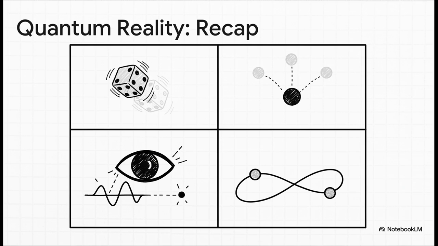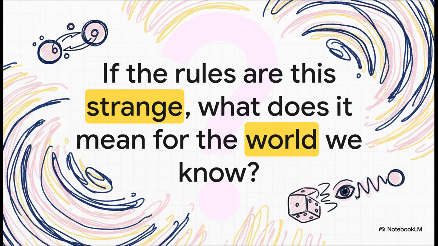And finally, things that seem totally separate can actually be deeply connected as part of a single, unified system, no matter how much space is between them. And that leaves us with a huge, lingering question, doesn't it? We walk around in this solid, predictable world where logic works and things make sense. But we now know that all of it is built on this bizarre quantum foundation of pure chance, ghostly connections, and maybes. So if the very bedrock of our universe is this strange, what does that truly say about the world we think we know?